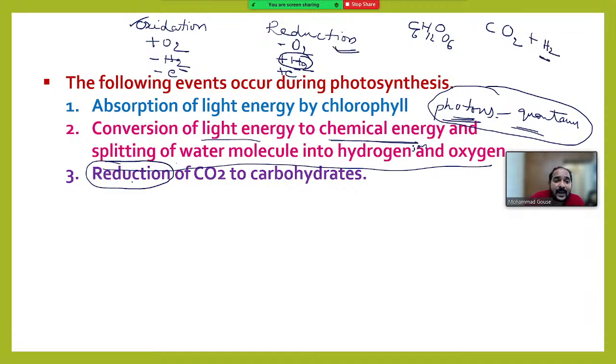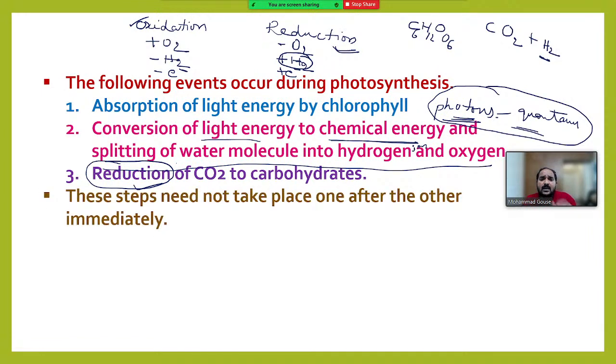So, we are simply saying reduction of carbon dioxide to carbohydrate. Okay. So, these three steps will take place in photosynthesis, but these steps need not take place one after the other immediately. In fact, we can classify these steps into two categories. The first two steps collectively are called the light reaction. Light reaction.